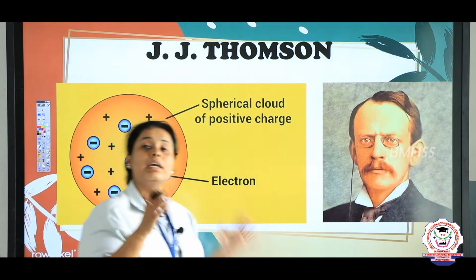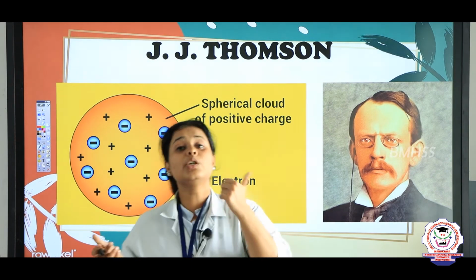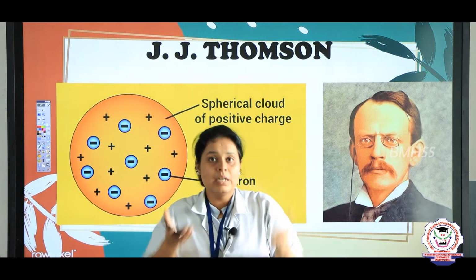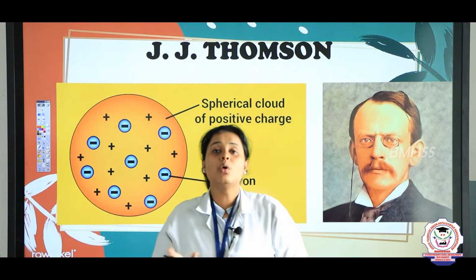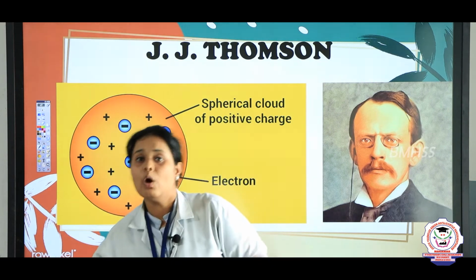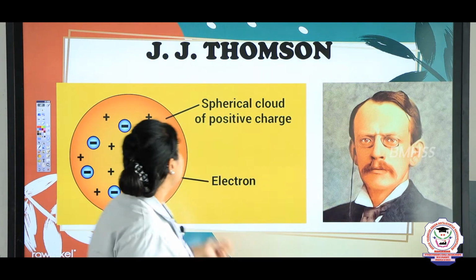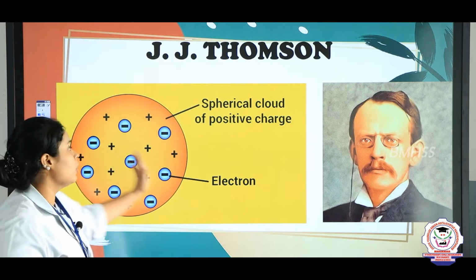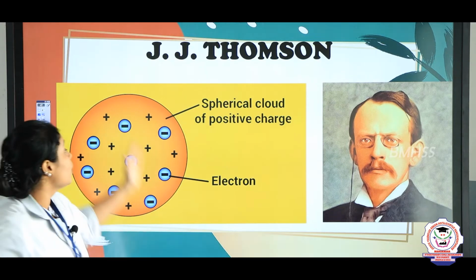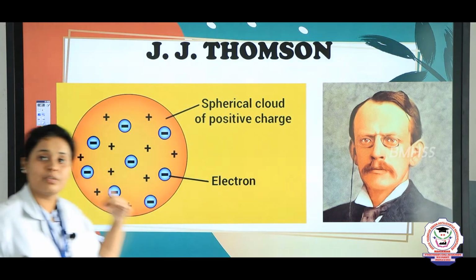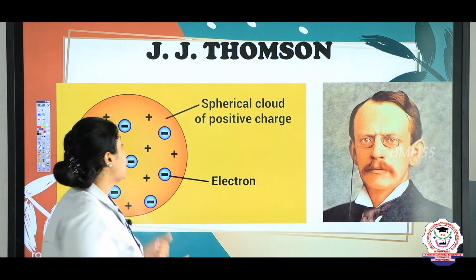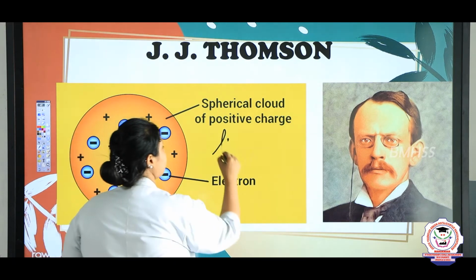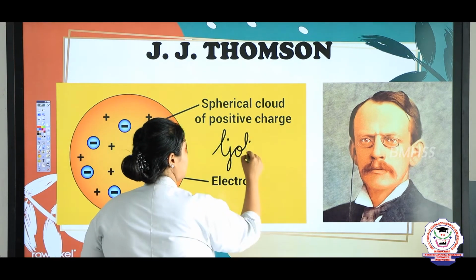Why? Because here we are saying that an atom is neutral, a stable thing. It is a stable charge. So, it will never have more positive or more negative. So, he said that this is not possible, and later on this was removed. But when he said that this is a positive layer, a person named Goldstein, what is the name? Goldstein